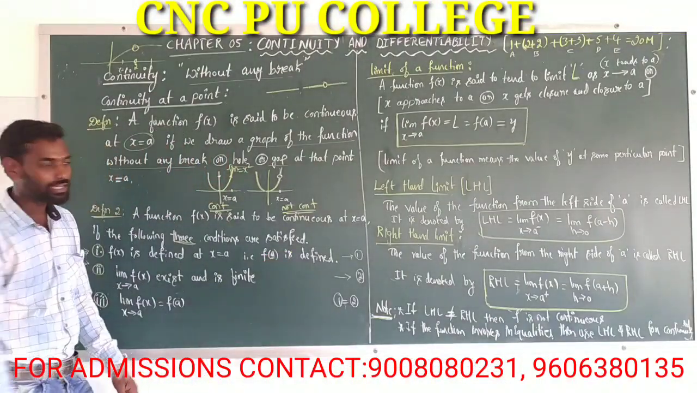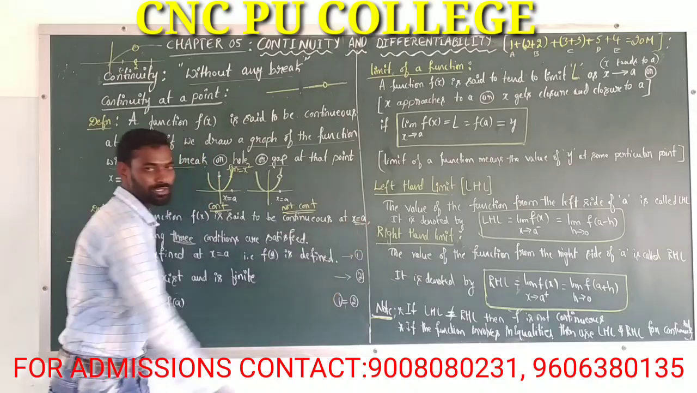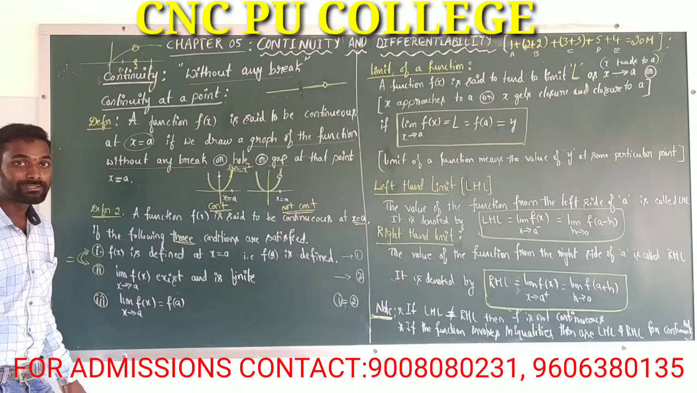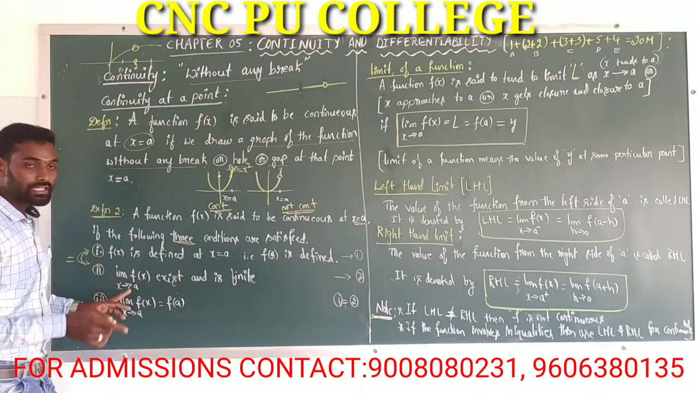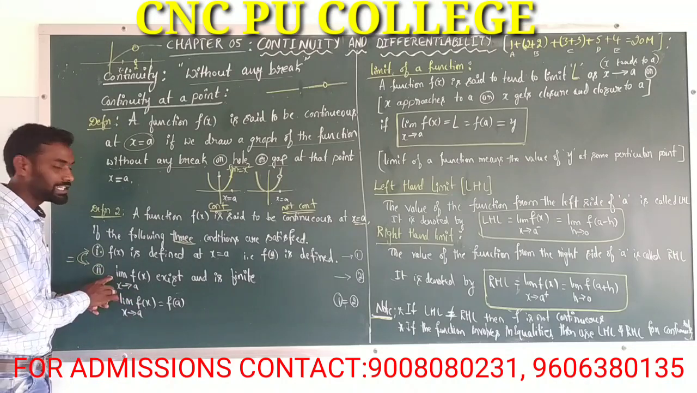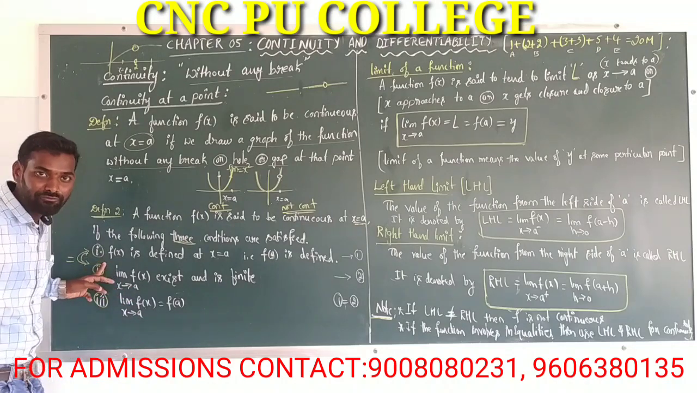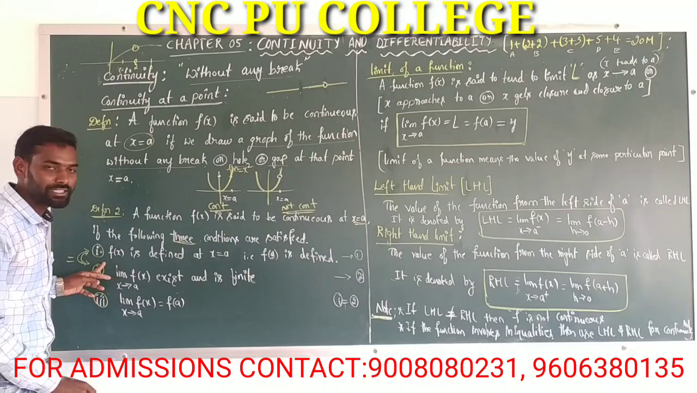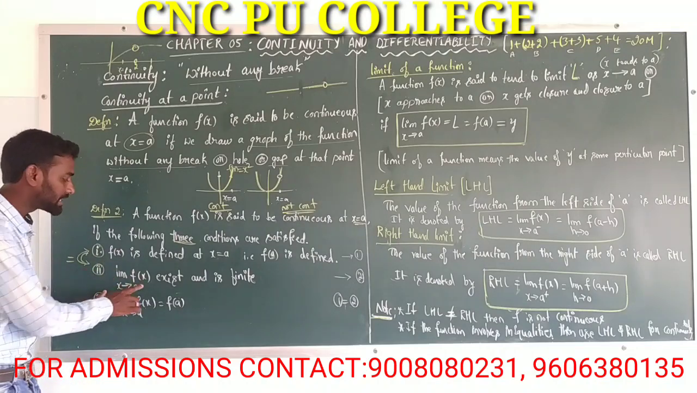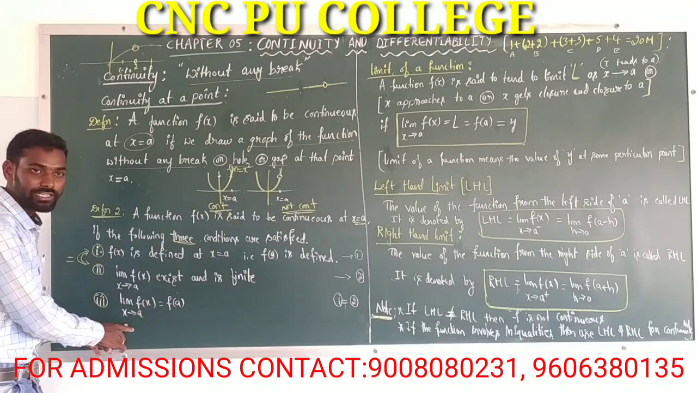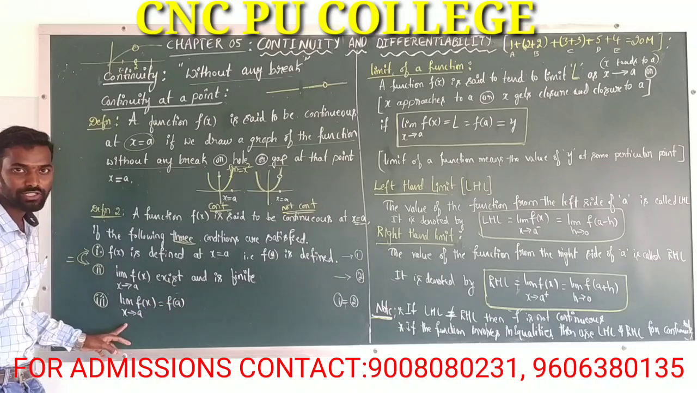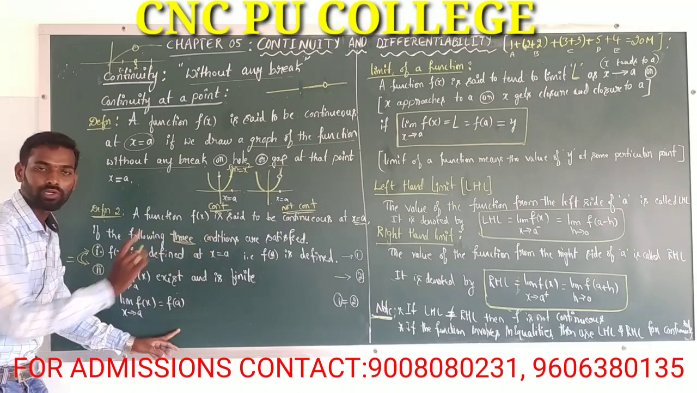Here at x is equal to a, for the function to be continuous, there are three conditions. First, f of x is defined. Second, the limit of a function exists and is finite. And third, the limit of f of x as x tends to a is equal to f of a. That is, the first two conditions are equal.